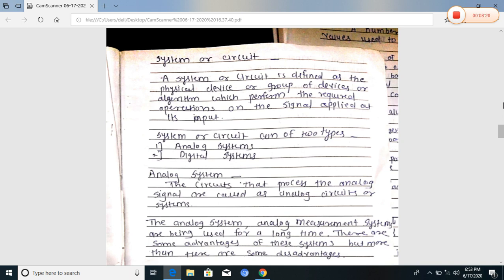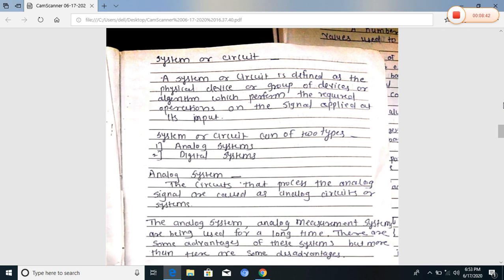In the definition of a system, we see that a system or circuit is defined as a physical device, group of devices, or algorithm which performs the required operation on the signal at its input. Means in the analog system, the system processes only analog signals.